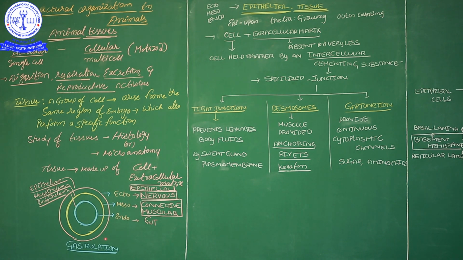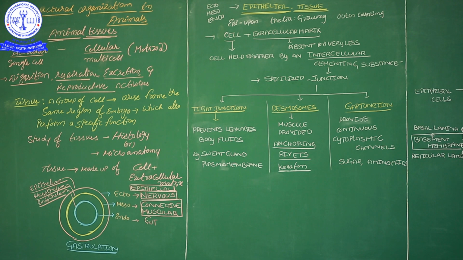In the embryonic development of advanced organisms, they have the triploblastic condition. Triploblastic means three germinal layers are present. What are they? One is the ectoderm, the second one is the mesoderm, and another one is the endoderm. Pink is ectoderm, yellow is mesoderm, and blue is endoderm.